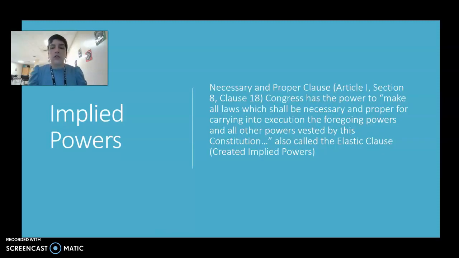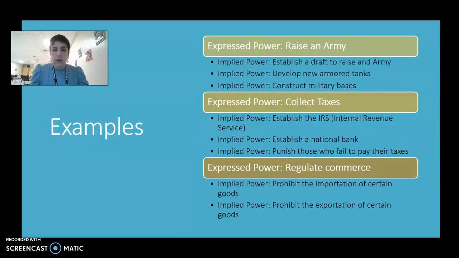Implied powers, these are not powers that are written in the Constitution. These are powers that we assume need to happen in order to make an enumerated power or an express power work. So for instance, if the express power or enumerated power is to raise an army, the Congress has the authority to have an army, to raise it. The president has the power to make sure that they put the army into different battles and they appoint generals.